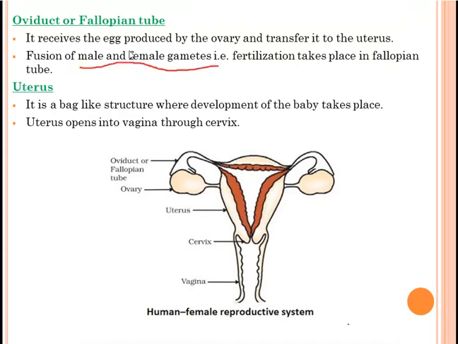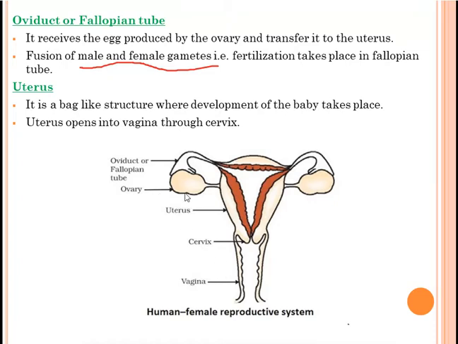Where does fertilization take place? So you have to write: fertilization will take place in the fallopian tube or the oviduct. You have to remember, very important point. Uterus. What is the function of this uterus? It is a bag-like structure where development of the baby takes place. Okay. After fertilization, the baby will be developed inside the uterus. Okay. All the nourishment, food, everything it will get in the uterus. Uterus opens into vagina through cervix. Okay.